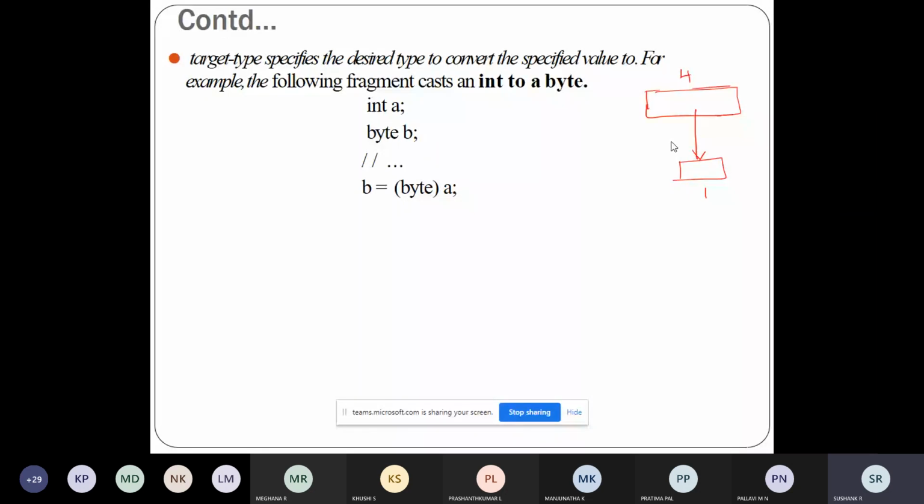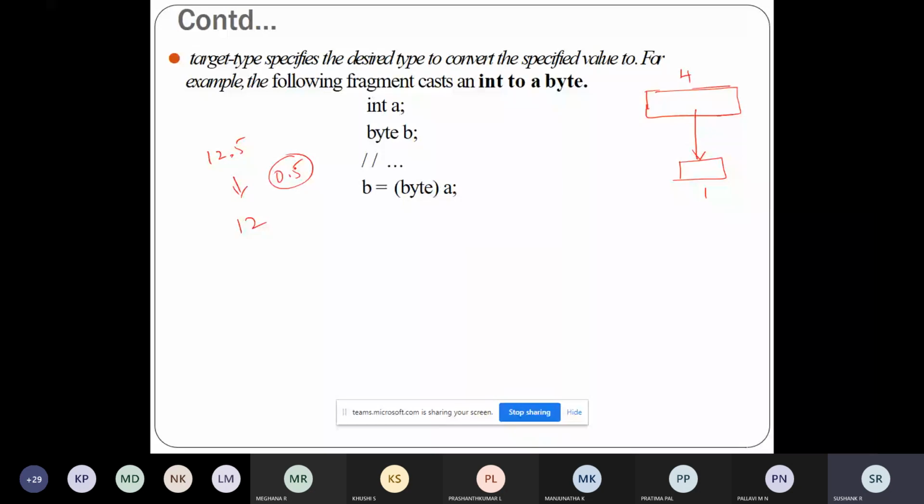For example, if I try to convert a floating point number into an integer type, I will lose data. If it is 12.5 and I want to convert from float to integer, if I perform the narrowing, 12.5 will become 12, and I'm losing 0.5. This we will call truncation.